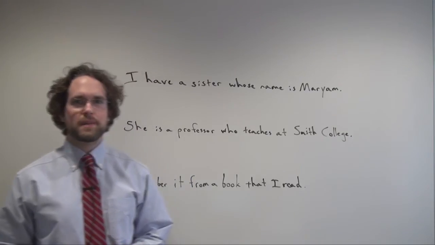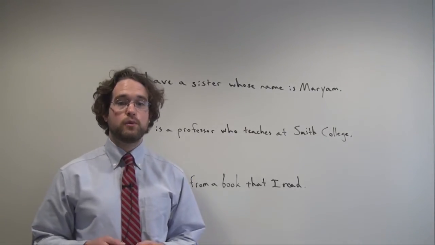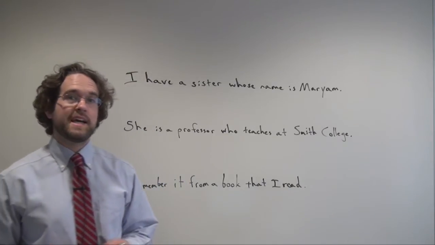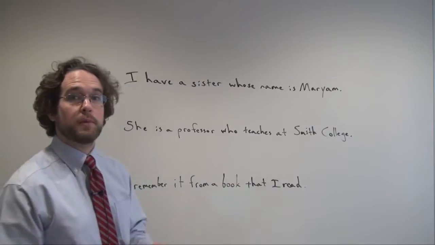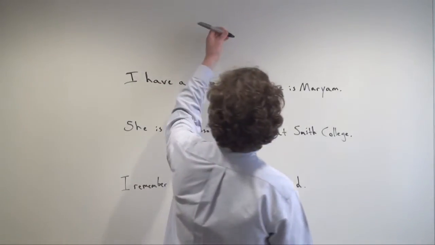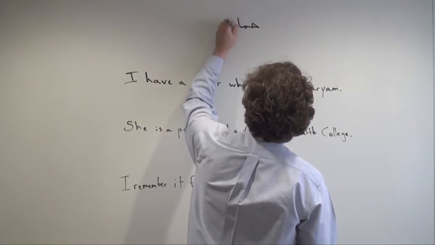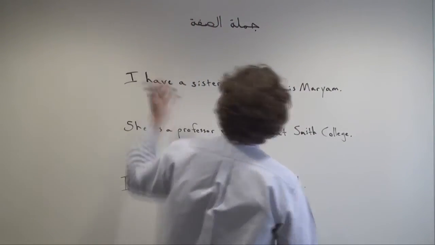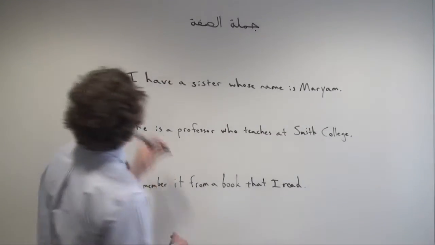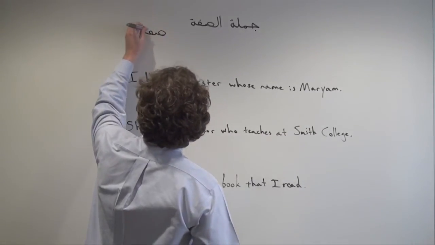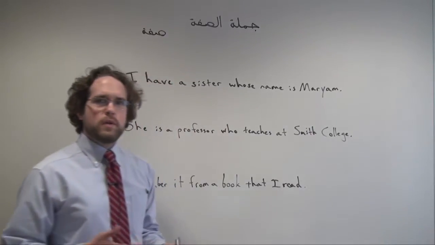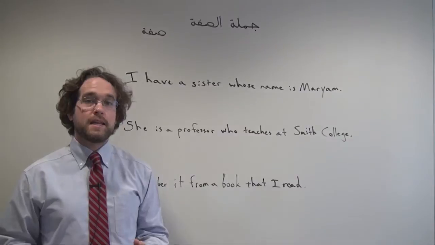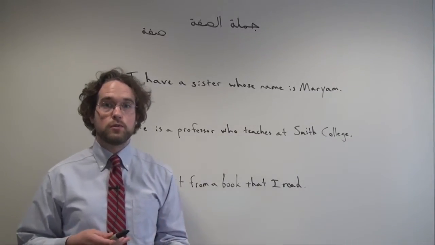Sabah al-Khair. In this video, we're going to talk about how to define and describe people, places, and things using an adjectival sentence, what we call in Arabic Jumlat as-Siffa. Siffa is actually the Arabic word for adjective. And when we use Jumlat as-Siffa, what we're doing is we are further describing an indefinite noun that has already been introduced in a sentence.